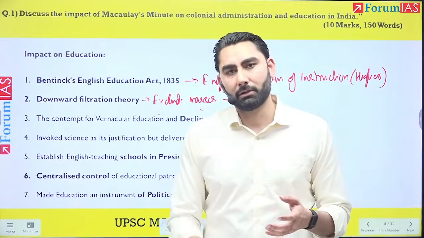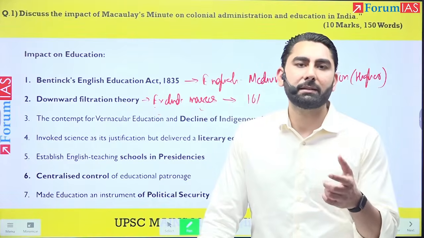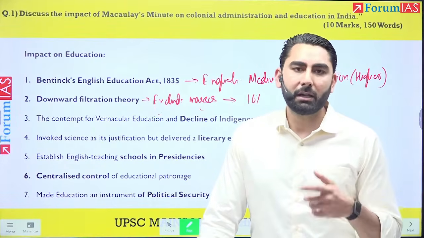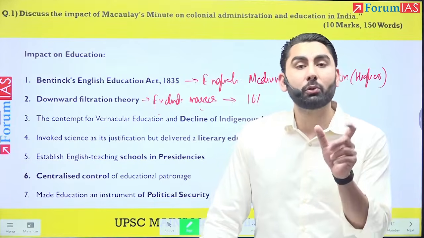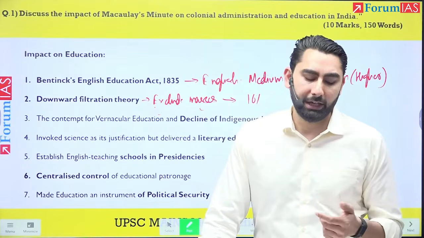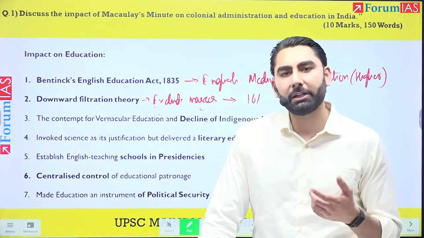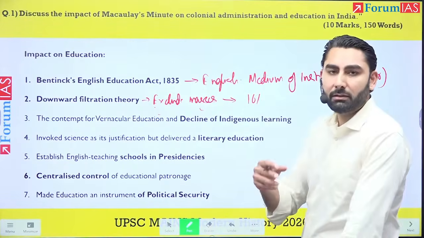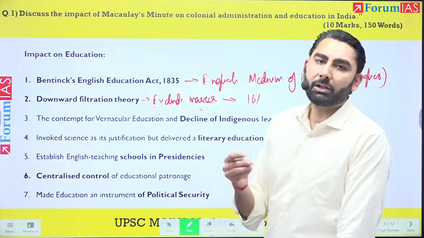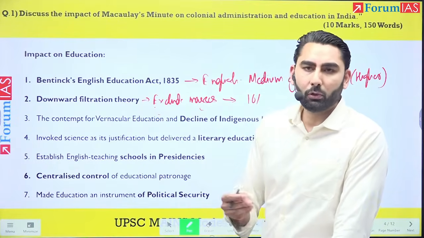He wants to end or shut down the institutions like Sanskrit College, the Calcutta Madrasa, while granting more money to Hindu College. We have seen it in 1817. So indigenous learning and the contempt for vernacular education ultimately shuts down many pathshalas, many tols, many madrasas, many gurukuls.